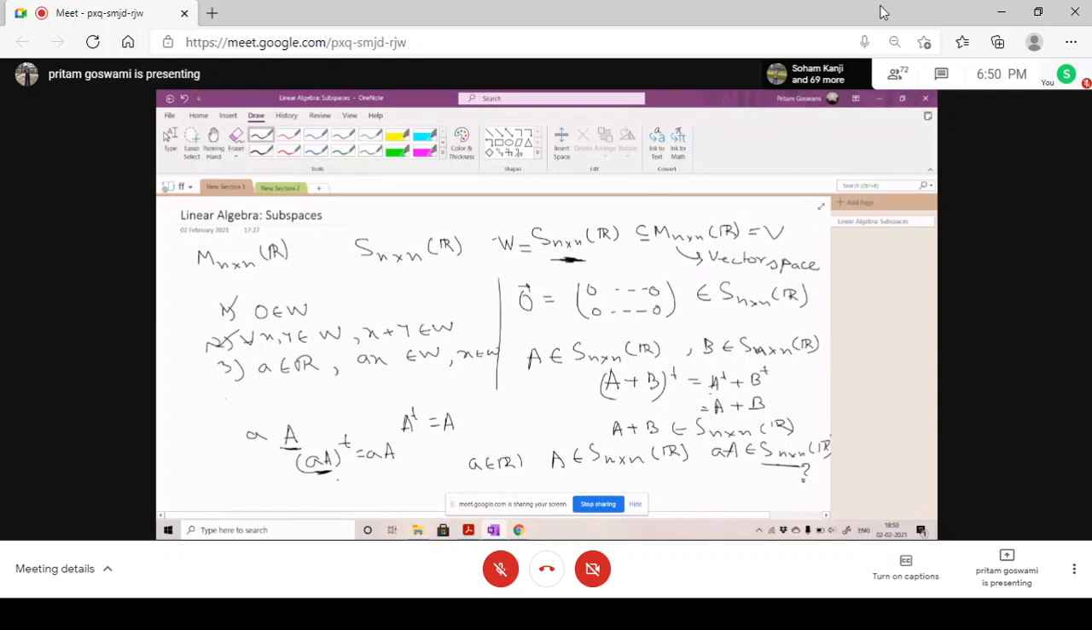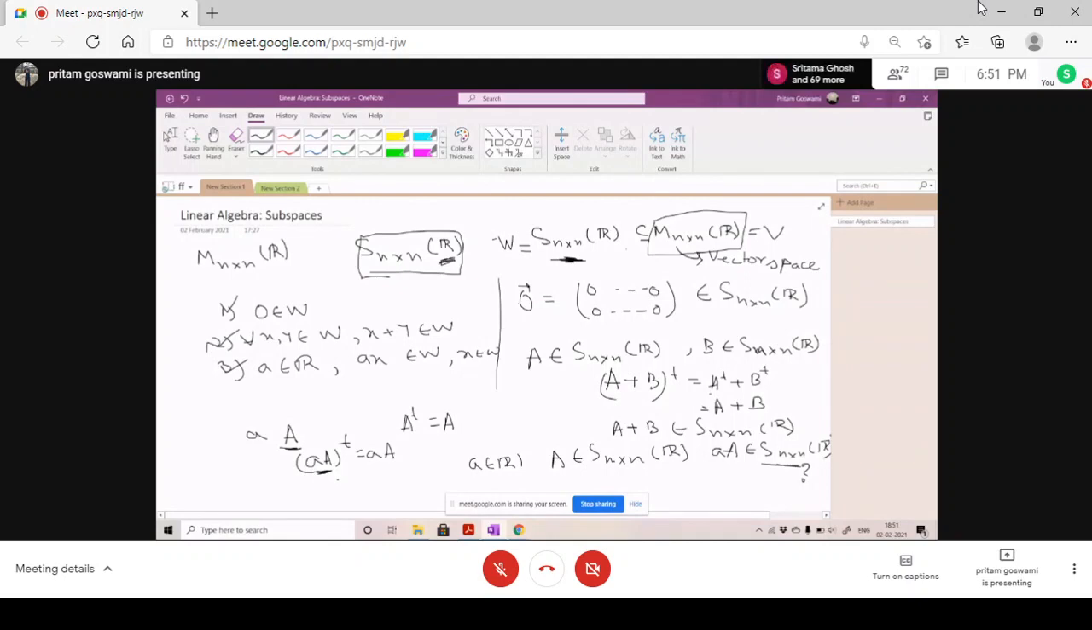So all the three conditions are checked. That means you can say that this is a subspace of this. And what is the underlying field here? R, real numbers. Got it? Yes, sir. Okay.